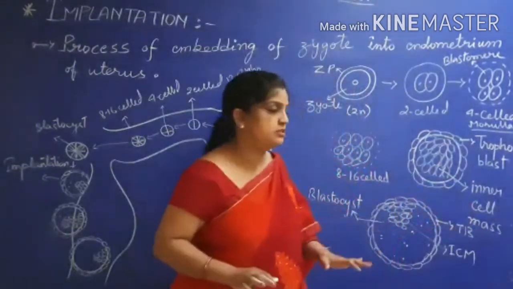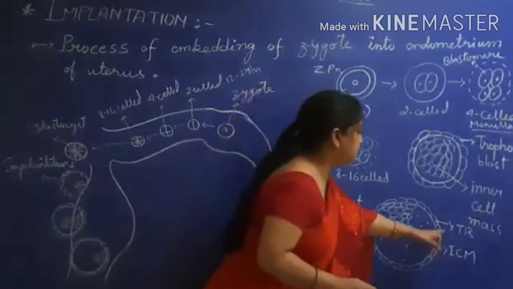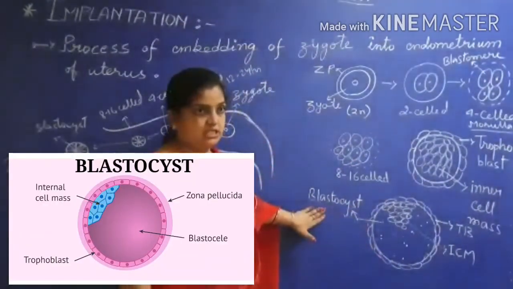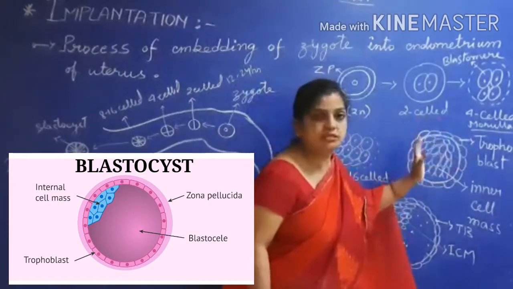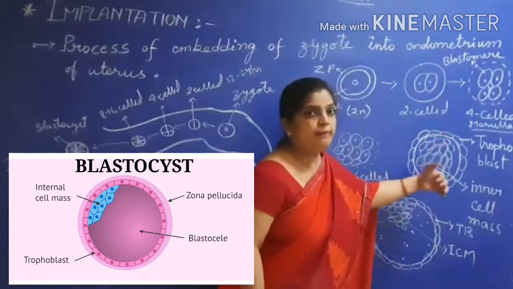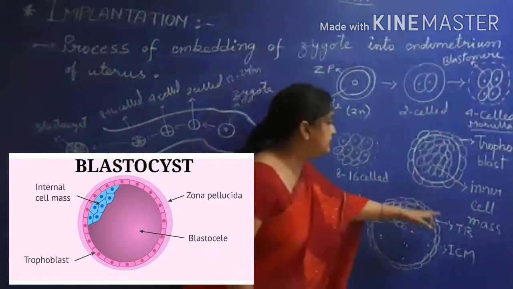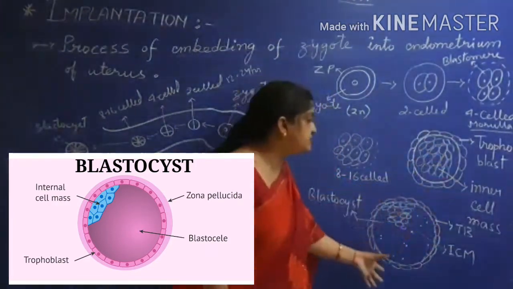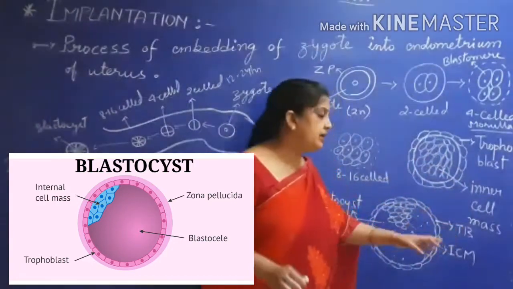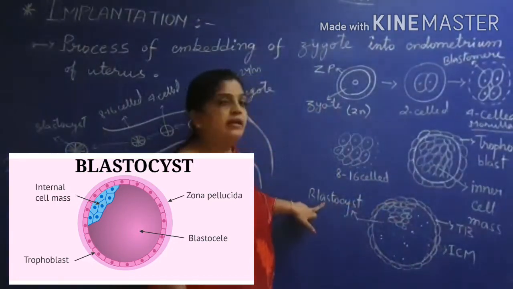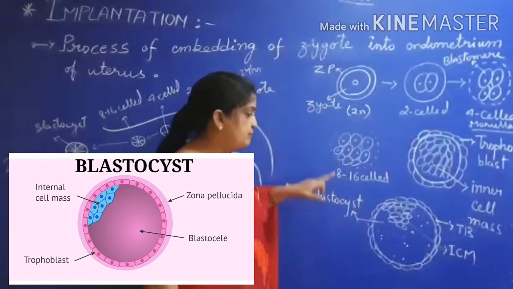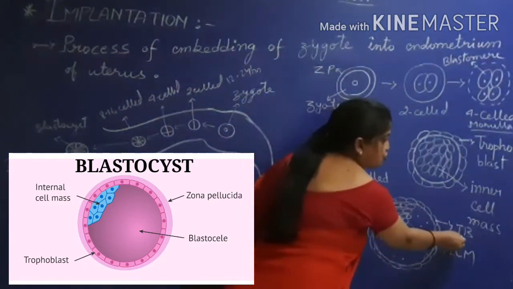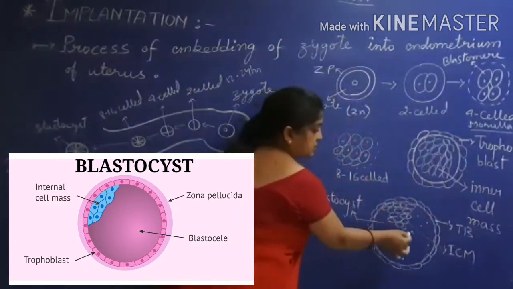Now they are differentiated. You can see here, this is the final stage, and this structure is called the blastocyst. Here you can say the blastula stage has been formed. Morula was formed, blastula has formed. When this structure develops and differentiates completely, the name given to it is blastocyst. This blastocyst has the outermost layer called the trophoblast and the innermost layer.